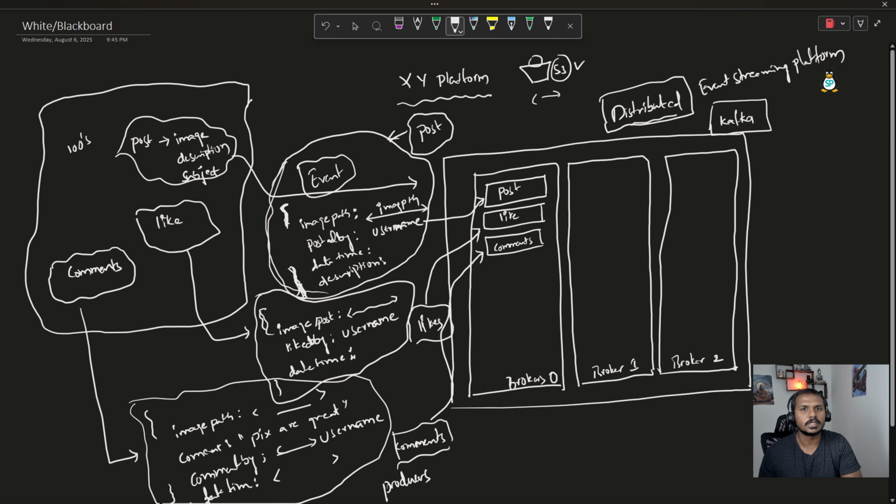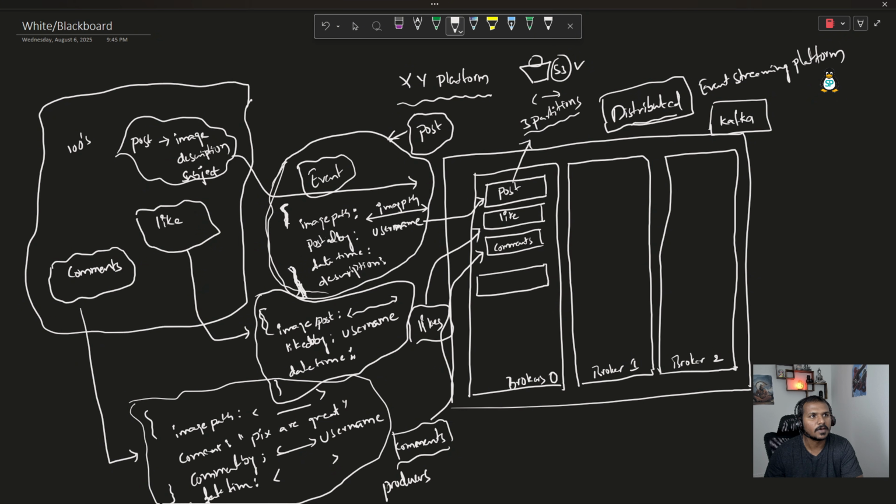How are we going to store this data within these topics? We are going to split that data into multiple partitions. A partition is nothing but a logical separation of the topic. Let's say for this post topic, we have three partitions. That means for this topic we are going to have three partitions. Let's assume this is partition 1, and the greatest advantage of having the distributed environment is this is partition 2.